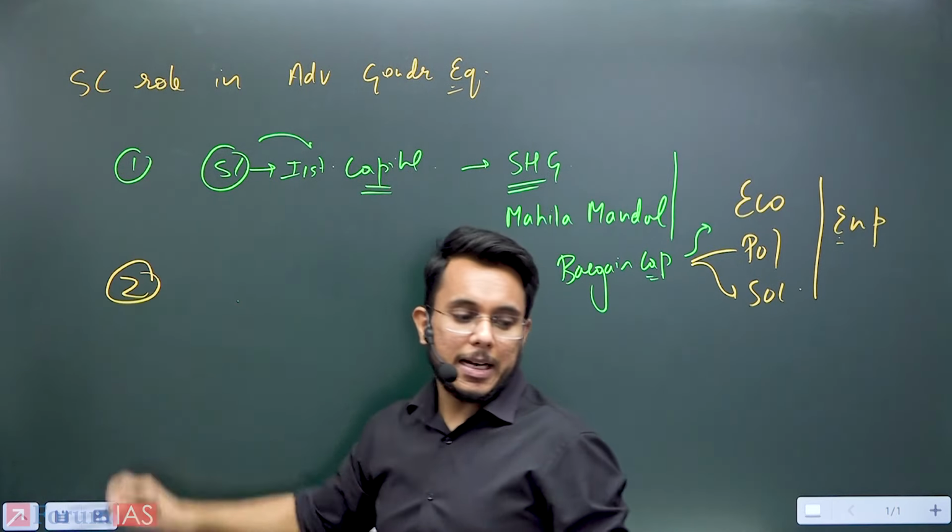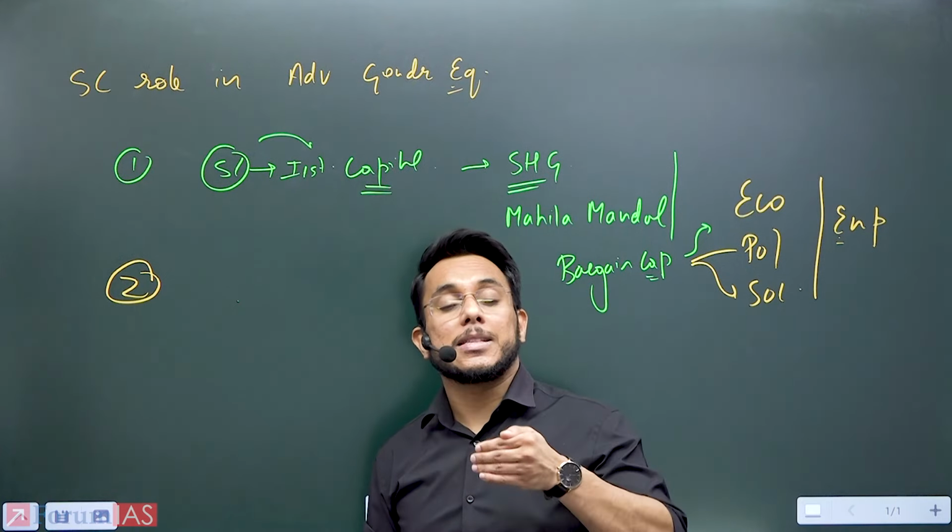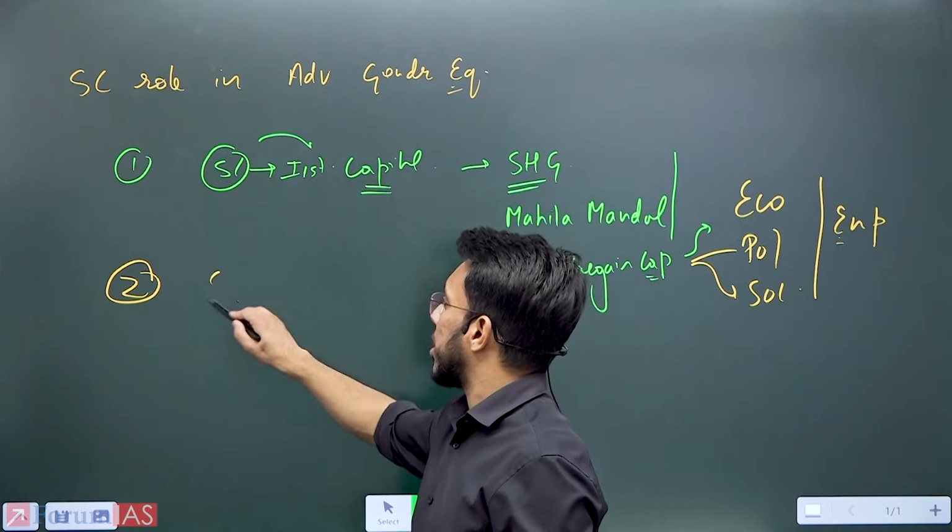Then secondly, social capital can act as linking capital.